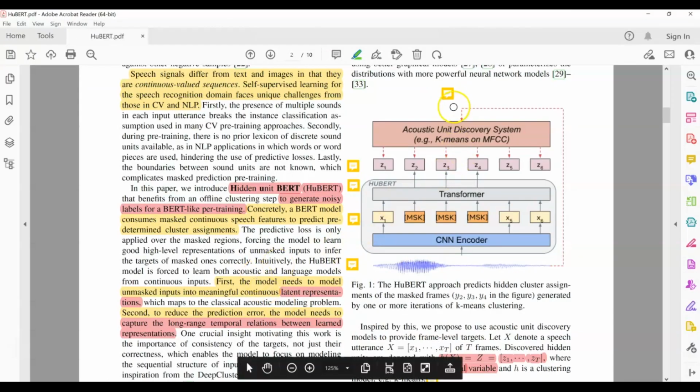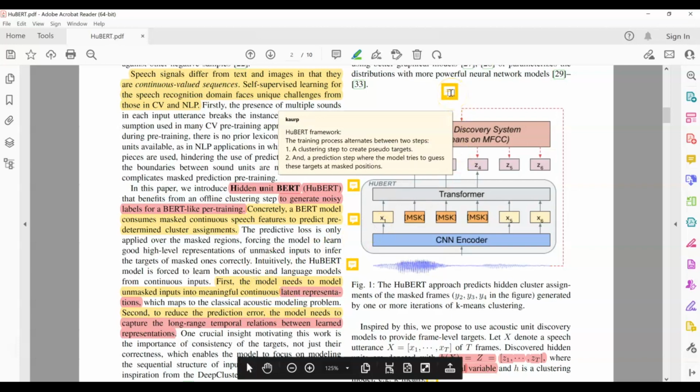The first step is to create those targets, and that is done by a method called k-means clustering. We'll go into the details, but here just understand that this whole training process has two steps. One, we first create the targets, and then in the second step, we train the model to predict the targets for the masked positions of the input.